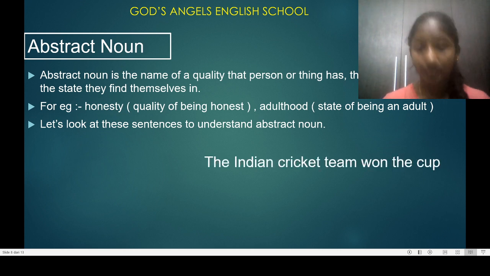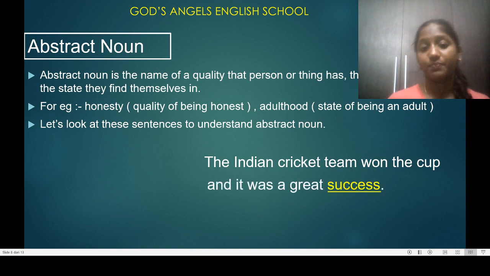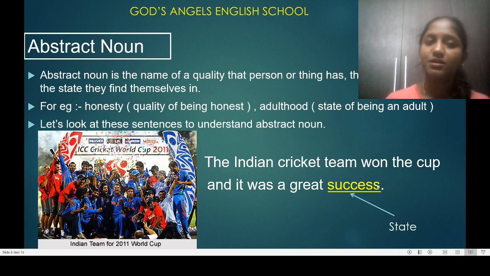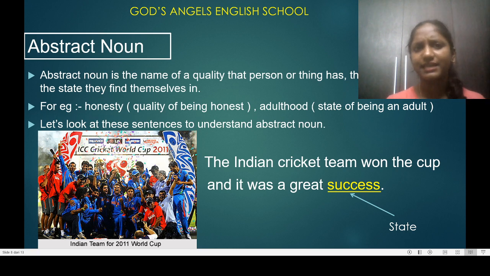Let's look at this sentence to understand abstract noun. The Indian cricket team won the cup and it was a great success. Did the Indian cricket team know that they were going to win the 2011 World Cup? No, they worked hard for that and they got the success, and it was a great success for Indians. So that success is a state, a state of being. It doesn't define whether it is going to happen or not.